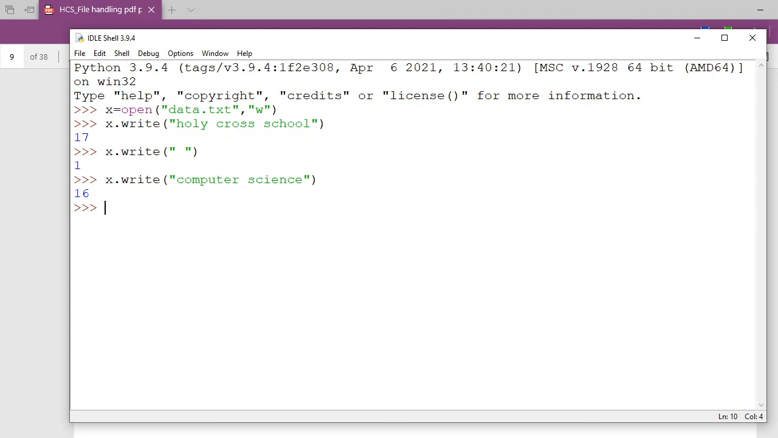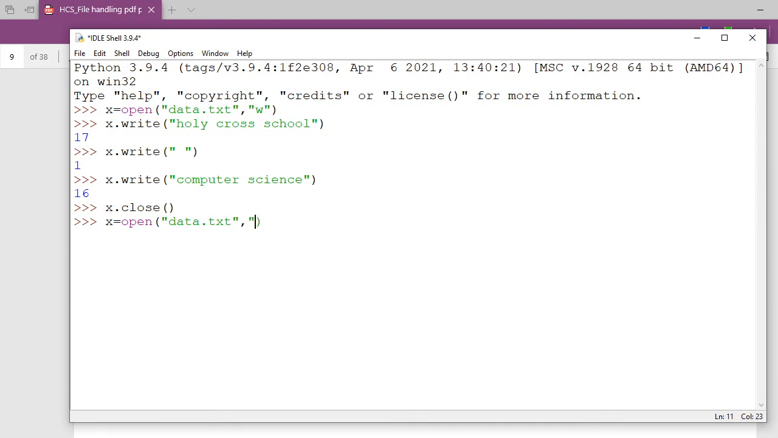Then successfully I'm going to close the file. x dot close. Okay, so my file is now not available in this Python cell. Again now I want to print it. So again I will open here, x equal to open, and what I'm going to open here is data dot txt.